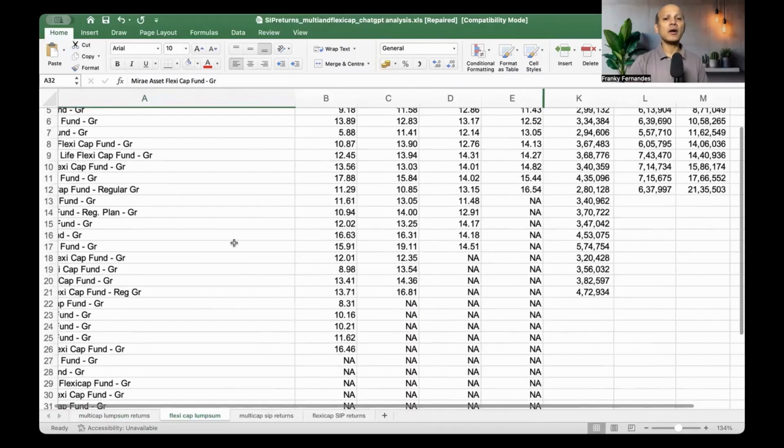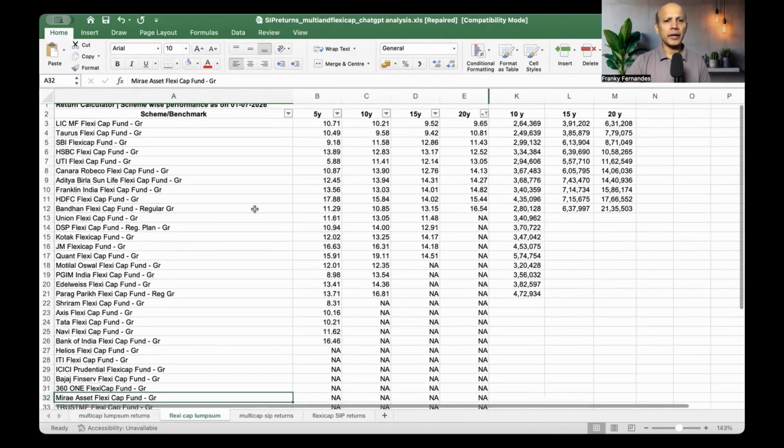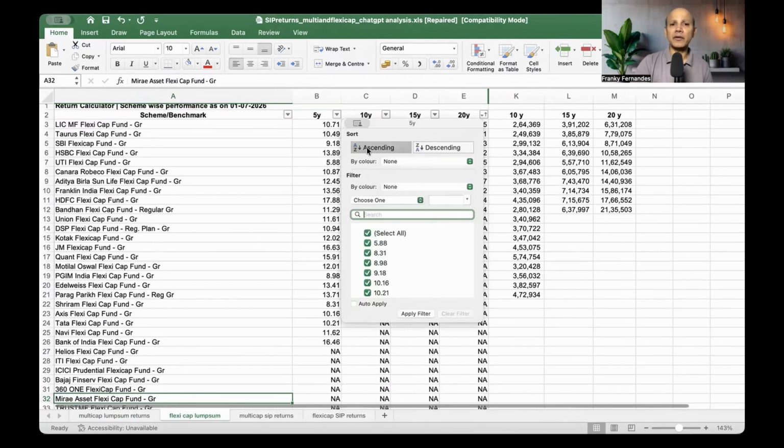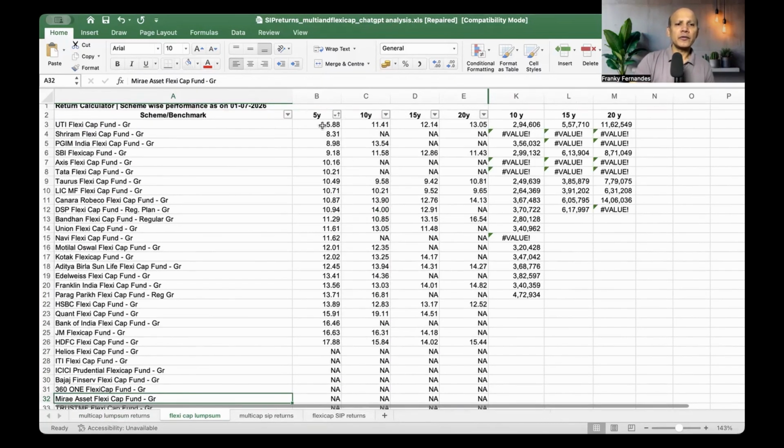Of course, we have far more funds here. But let's take a look at the returns here and find out what is the main difference. Now, if you look at 5 years returns, UTI Flexi Cap, Shriram Flexi, PGIM, SBI, they've got 5, 8, 9, and the highest is 17.